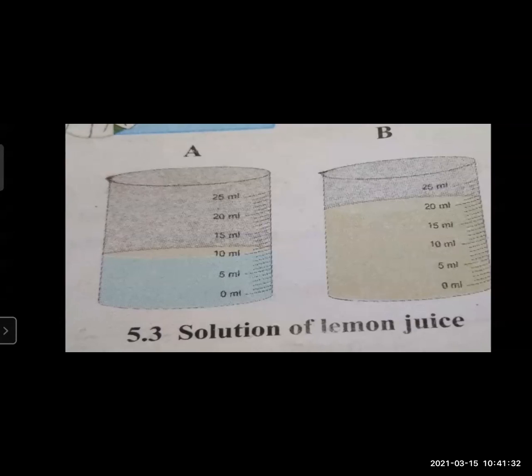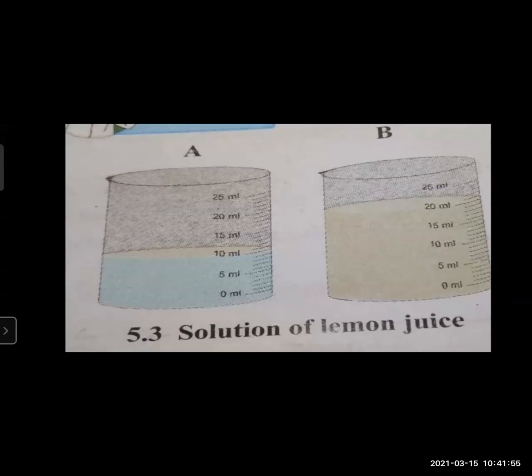In the above activity, the taste of the solutions is different because of the solute. Who is the solute here? The lemon juice.